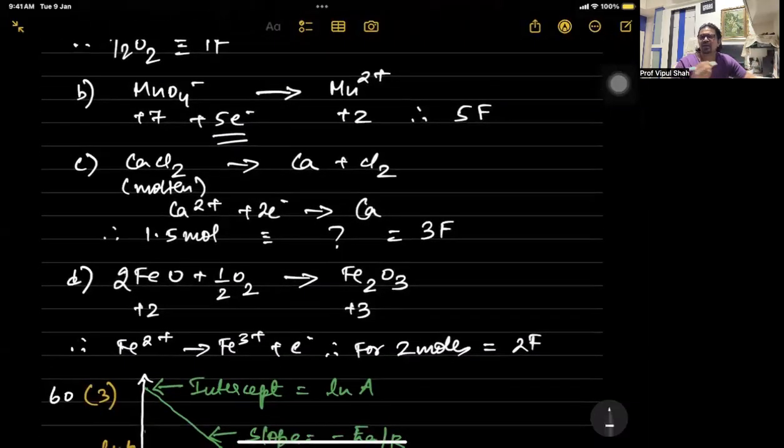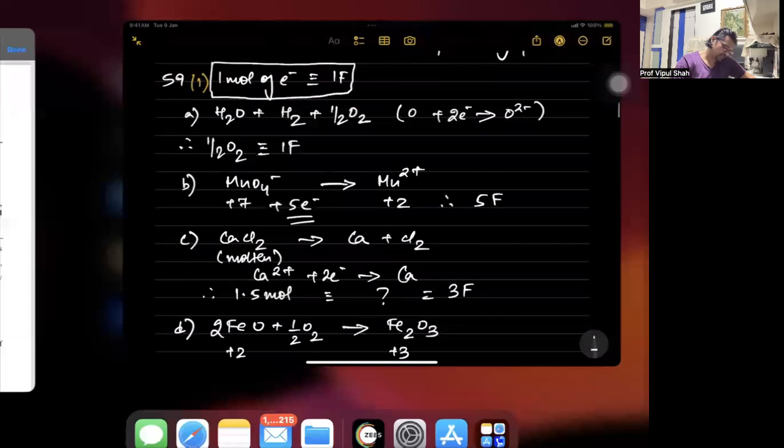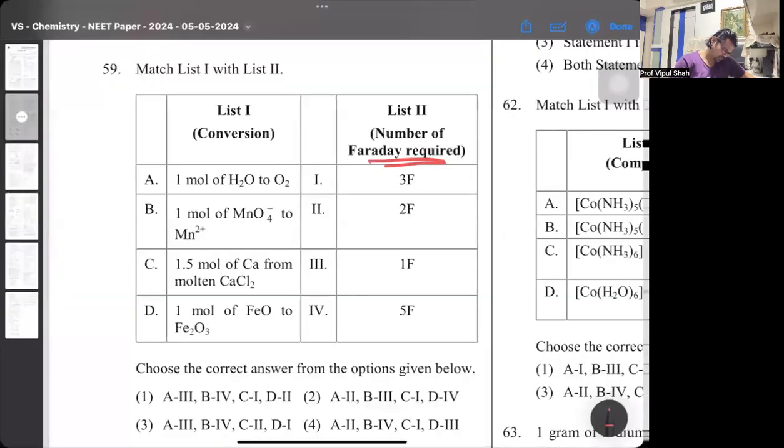And the last part, iron oxide getting converted to Fe2O3, that is ferric oxide, +2 becomes +3. So there is a change of 1, which means 1 electron. So hence it will be 1 Faraday, but there are 2 moles of Fe, so that will be multiplied by 2. So that's going to be 2 Faraday. So in this part, if you observe, 59th, it's the first option. That's going to be nothing but the correct answer.